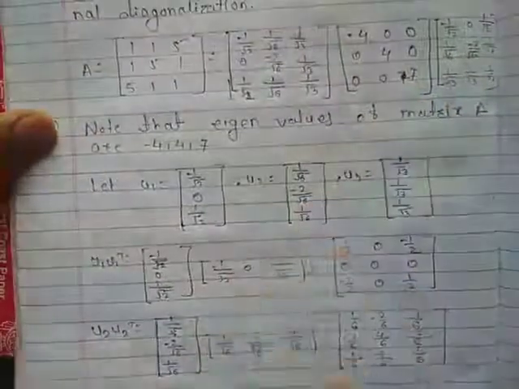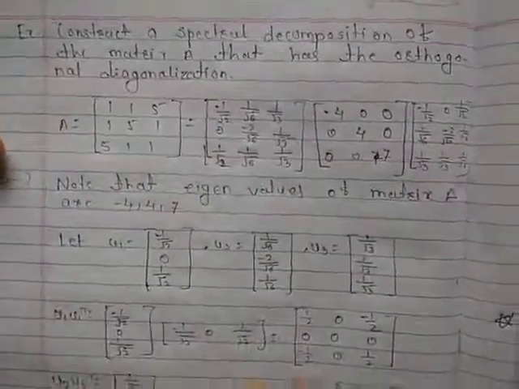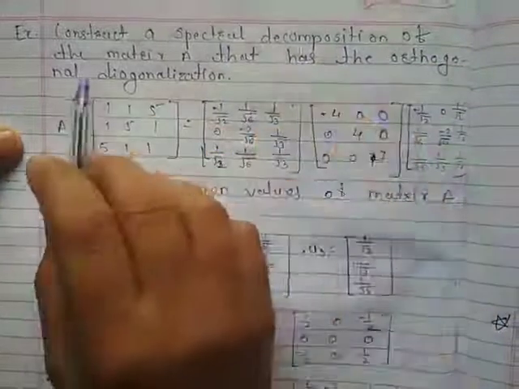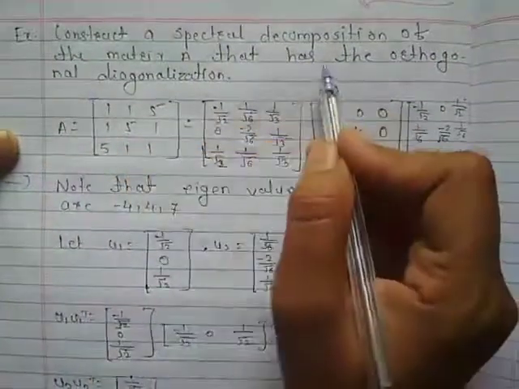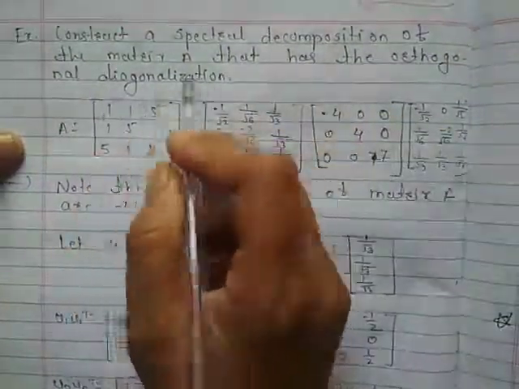Let us see the next problem. Construct a spectral decomposition of matrix A that has the orthogonal diagonalization.